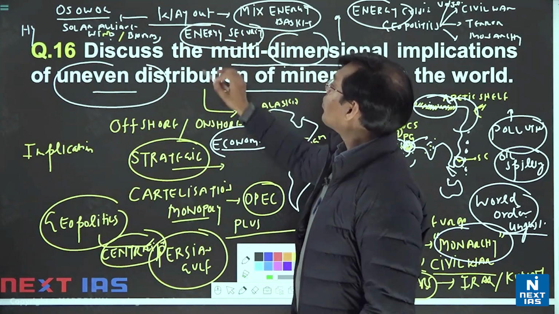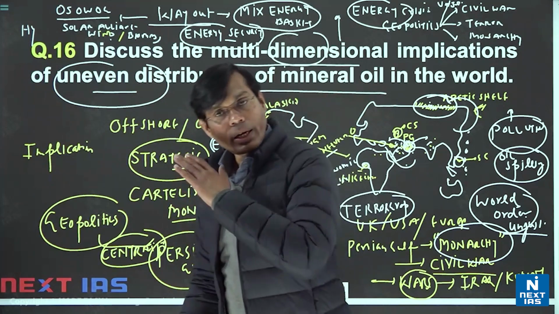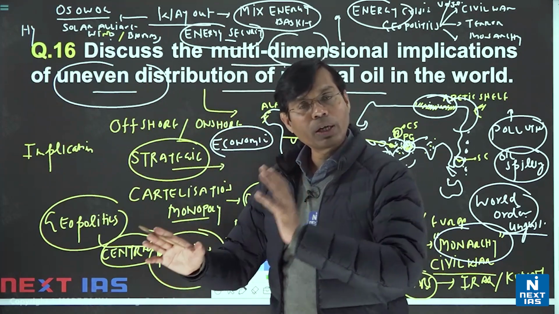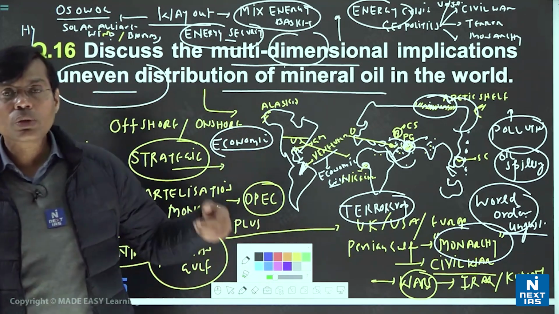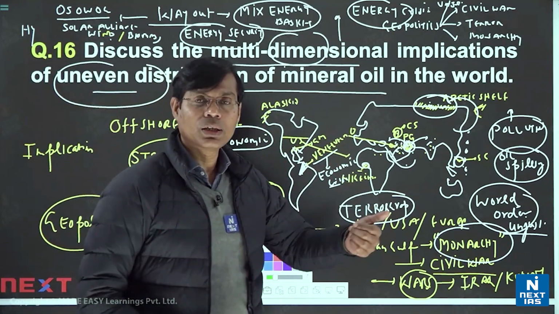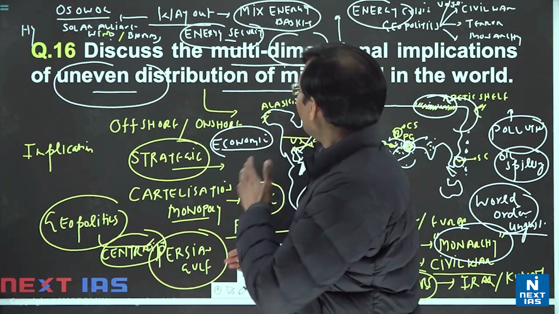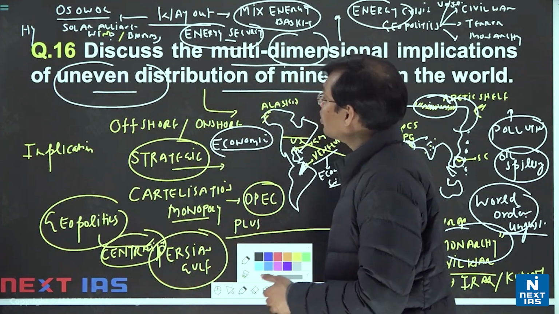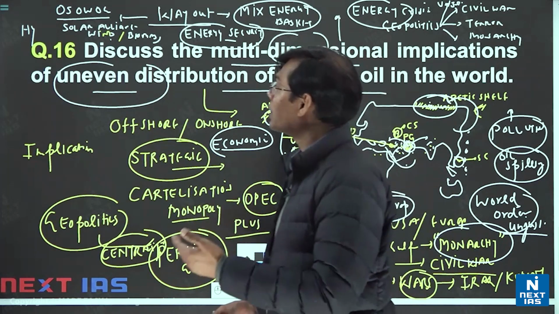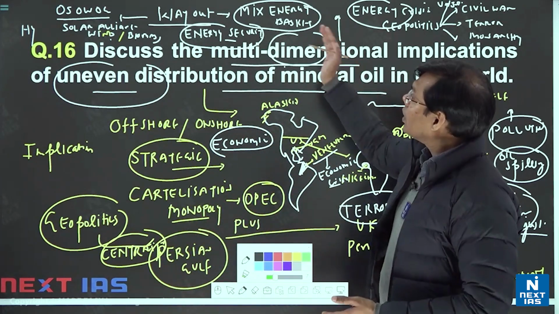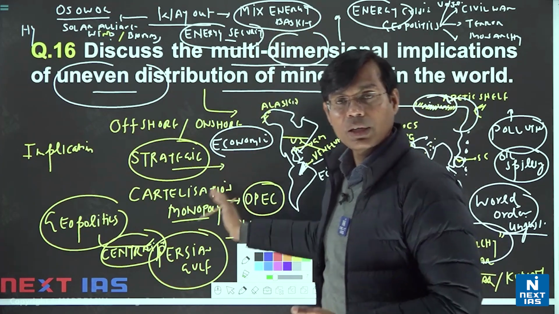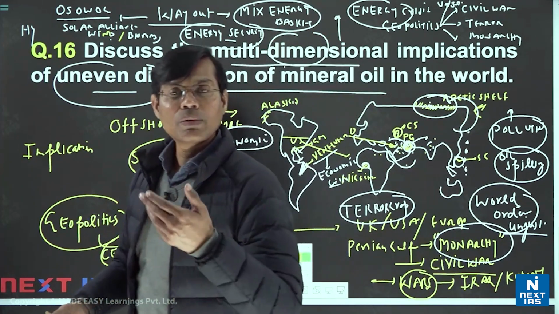Energy security, it will give better competition, and all countries have some solar, some will have wind potential, some will have ocean potential, so they won't be dependent only on crude oil. So we can say that mixing the energy through biofuel, through hydrogen fuel, through solar energy, through wind energy, through ocean thermal energy, that could be the way out, that we call the mixed energy basket. So these dimensions also you may mention.